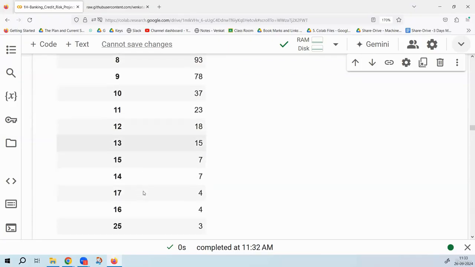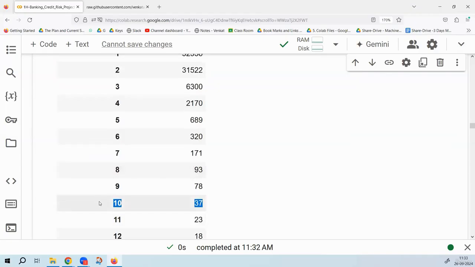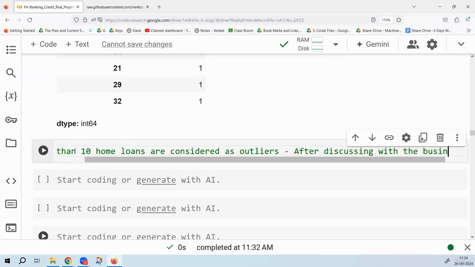So what do you consider as outliers? Can we say maybe until here you can see 10 home loans? Shall we keep it as an upper limit just for the sake of our discussion? At max, somebody can have 10 home loans. So some people have more than 10 home loans, they are considered outliers. Again, are we deciding it as a data analyst? No, that's not a good idea. After discussing with the business partner.